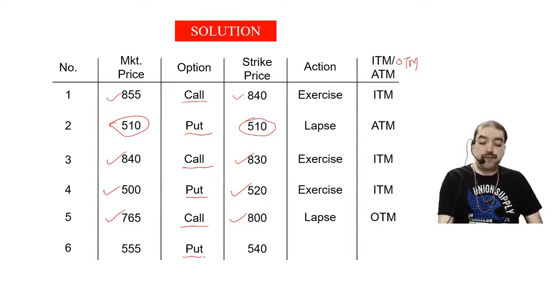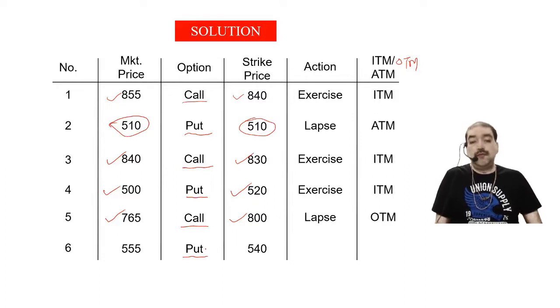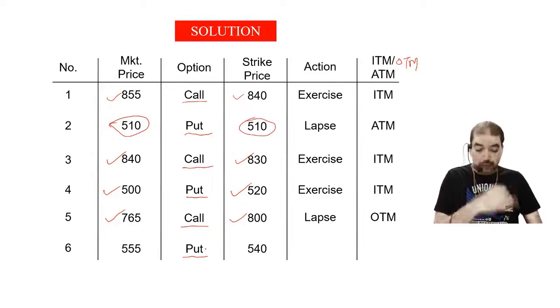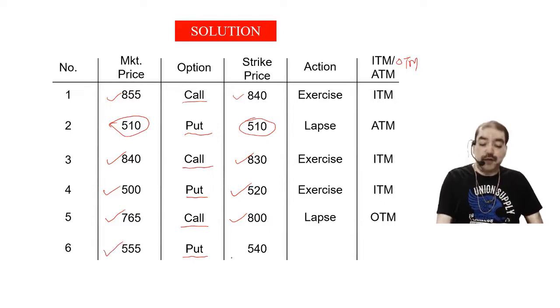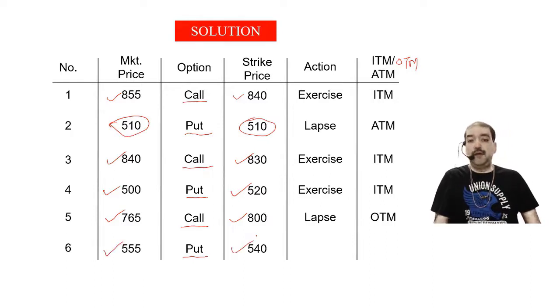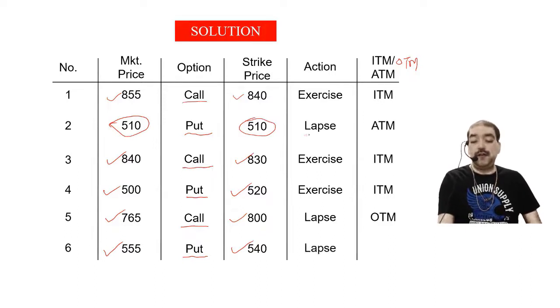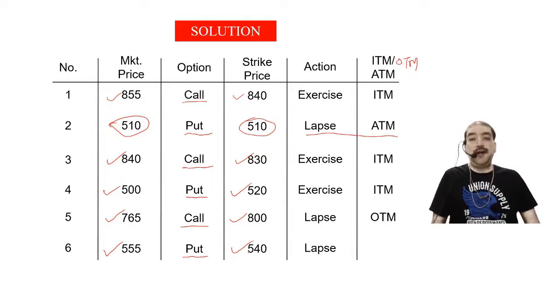Next option, put option. Put option will be exercised when market price is less than the strike price. So market price is 555, strike price is 540. Is it less? No. So I am not going to exercise. If I am not going to exercise, I will write lapse. If it is lapse and if it is equal, it is ATM. But is it equal? It is not equal. So I don't write ATM, I write OTM, out of the money.